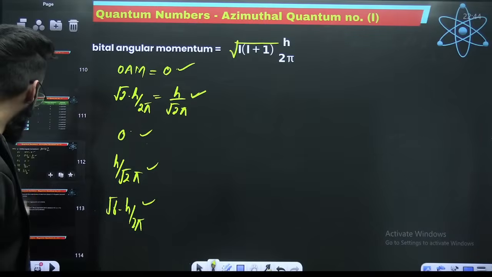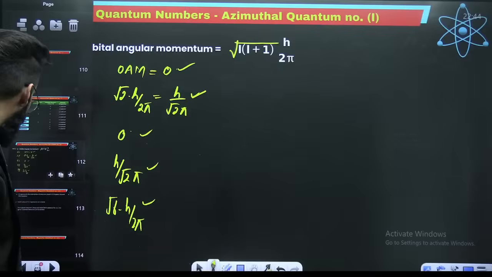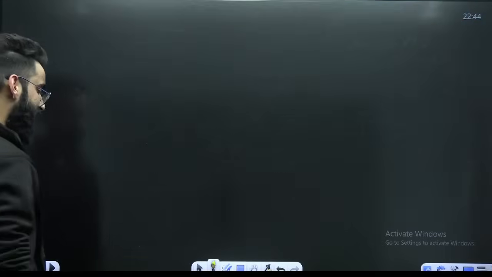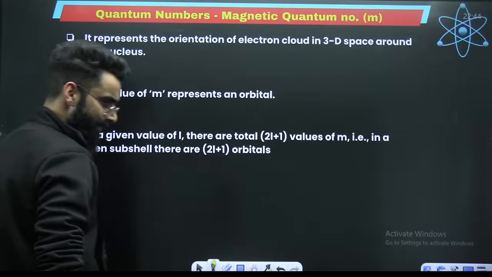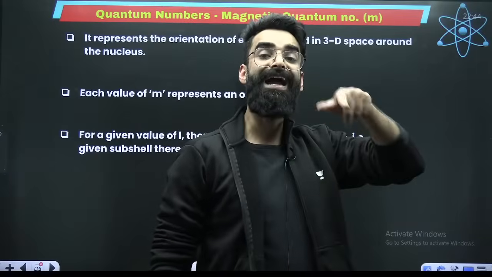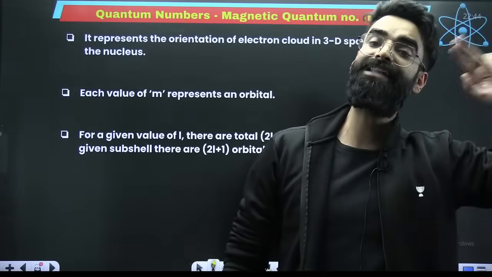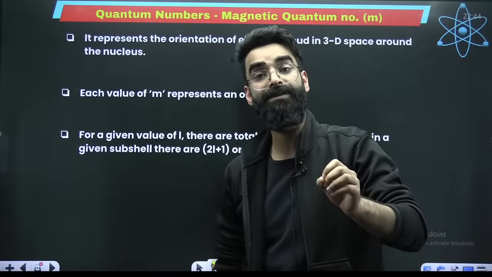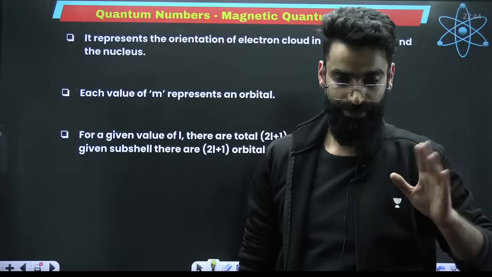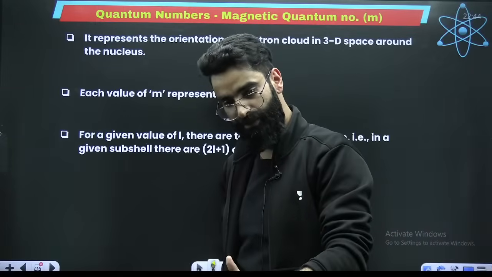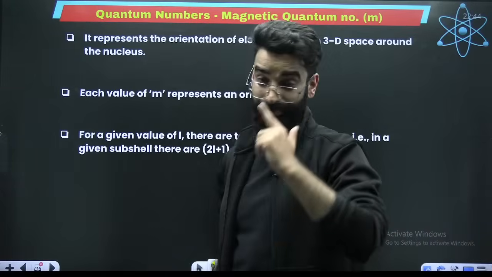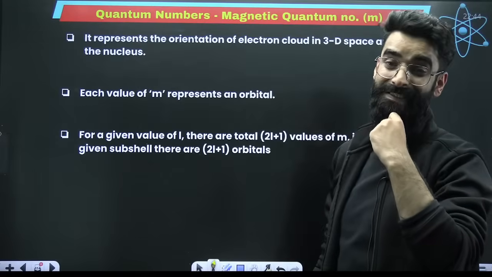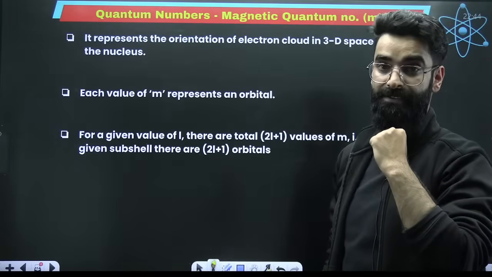Now, my dear students, there is one more quantum number, that is the magnetic quantum number, right? Like we had the principal quantum number giving the idea about the shell, and the azimuthal quantum number giving the idea about the subshell, the magnetic quantum number gives me the idea about the orbital. In the shell, you have got subshells. In the subshells, you have got orbitals, right? So the magnetic quantum number gives me the idea about the orbitals in which the electrons will be present.